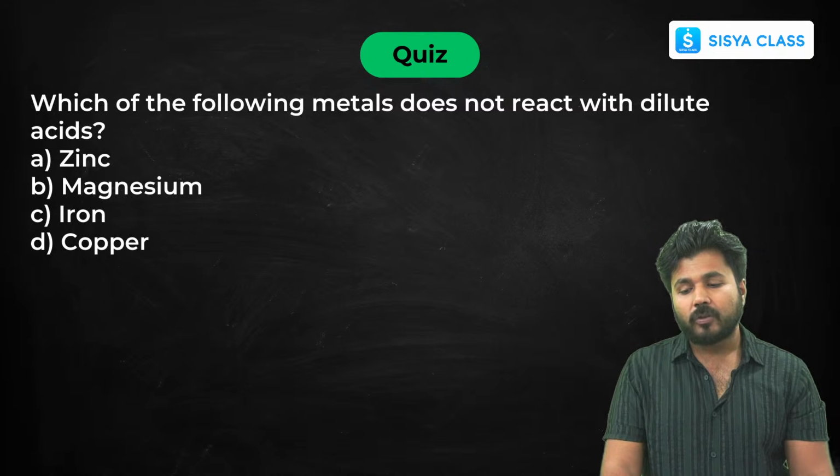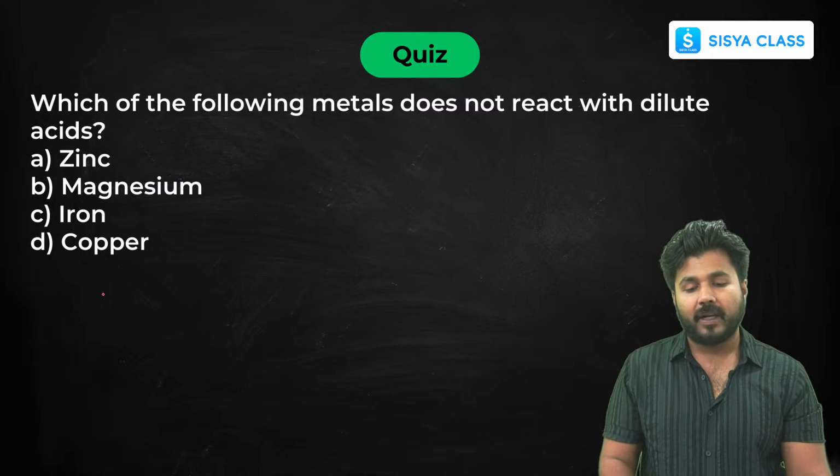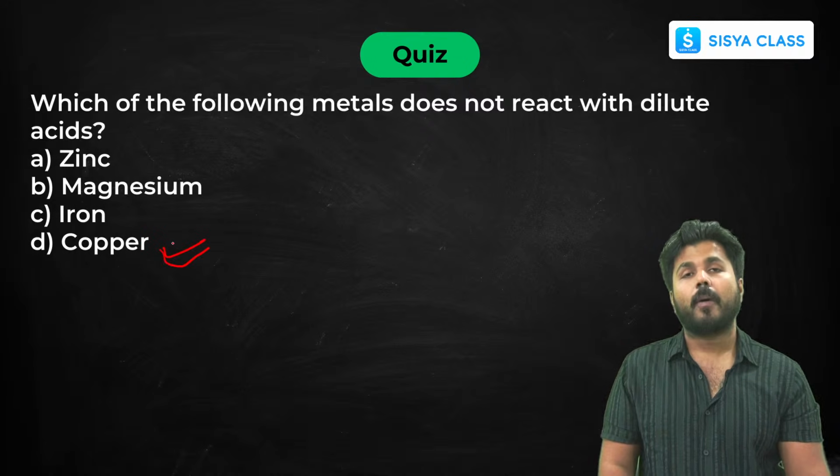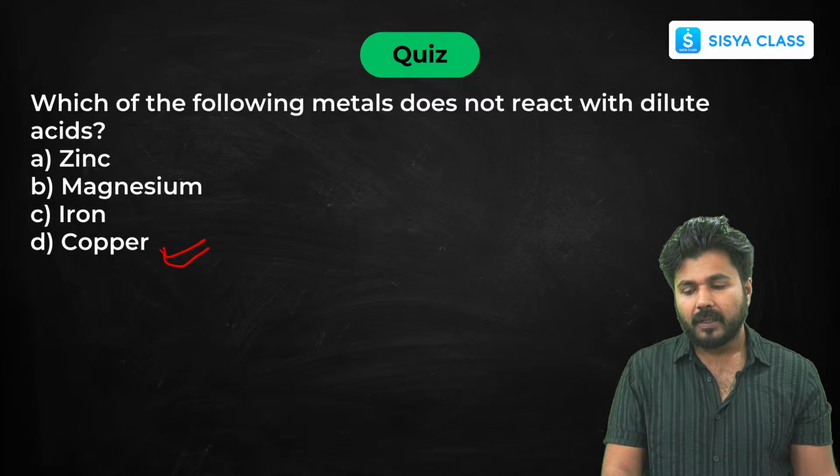Which of the metals does not react with dilute acids? So which will not react? Now we have seen 4 elements, out of which one is copper. So copper is least reactive, so it does not react that well with dilute acids.